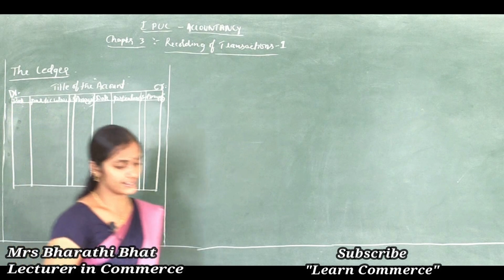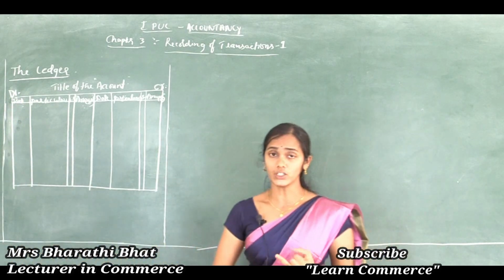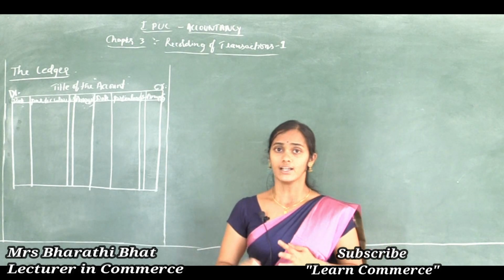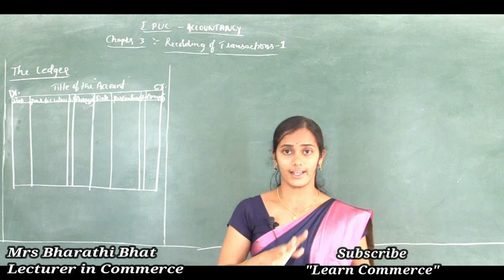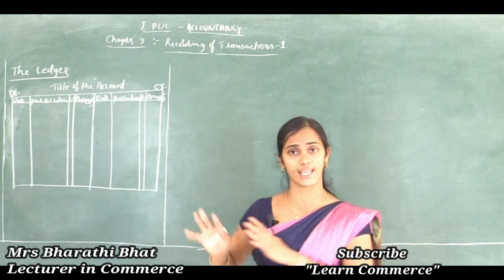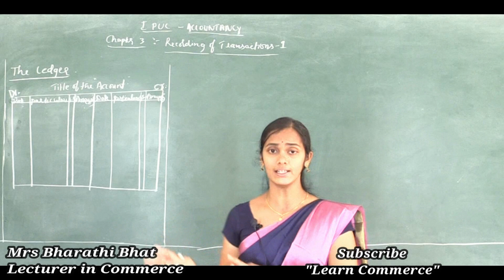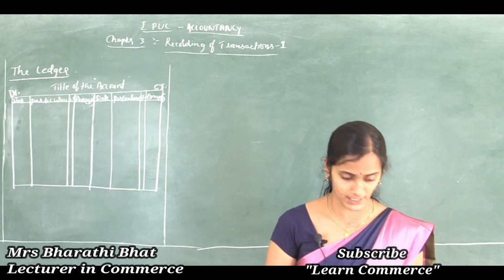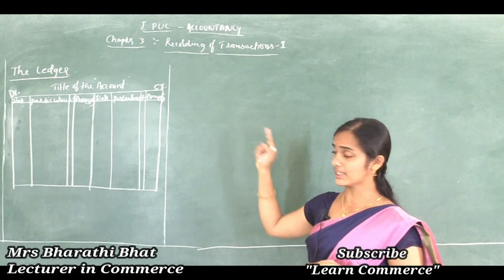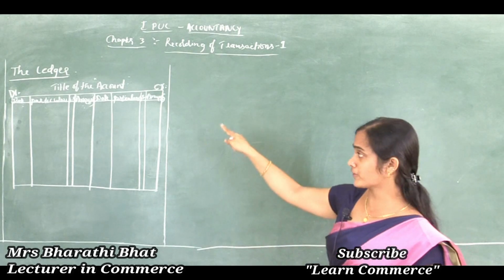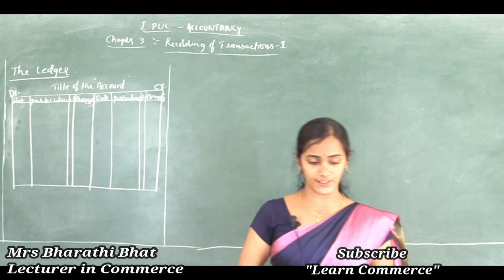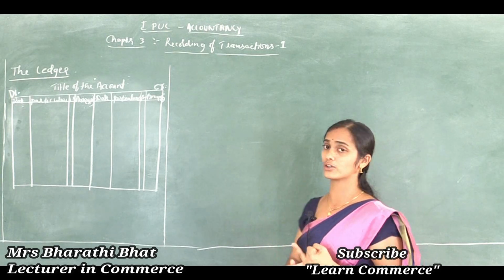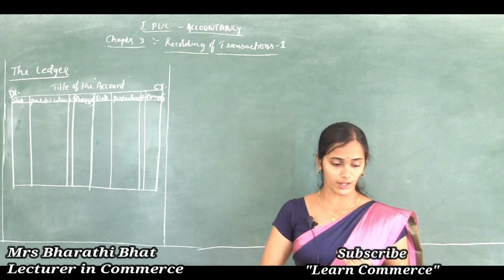Debit and credit. And afterwards an account is debited or credited according to the rules of debit and credit. How we can pass journal entries in the book called journal, the same rules are applicable here also. But to prepare ledgers we need to pass journals first. The name of the item is written at the top of the format. Here the name of the account is written at the top of the format as the title of the account, and I told you that the title of the account ends with the suffix called account.